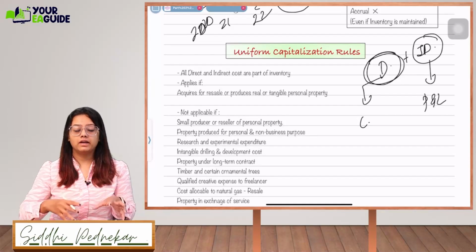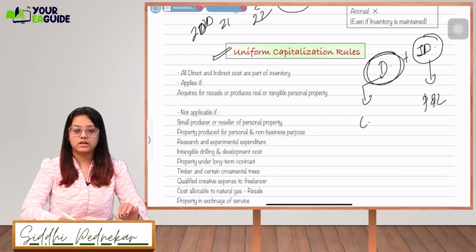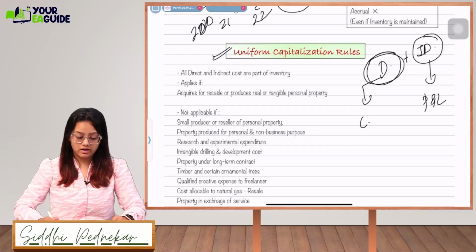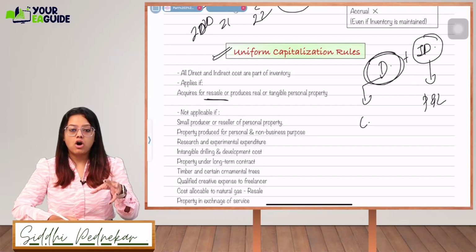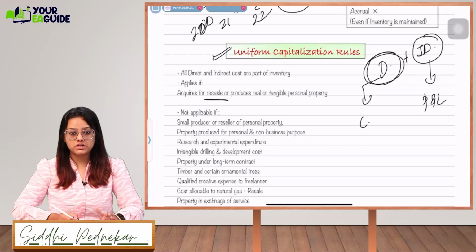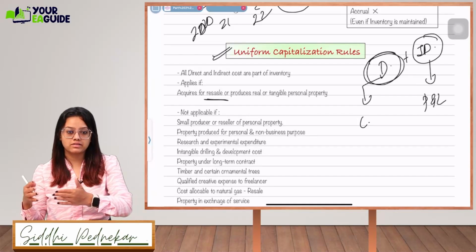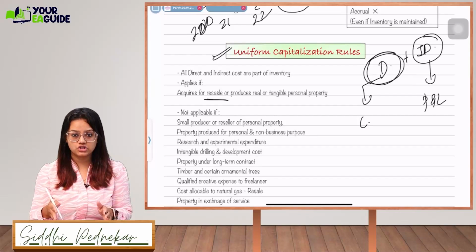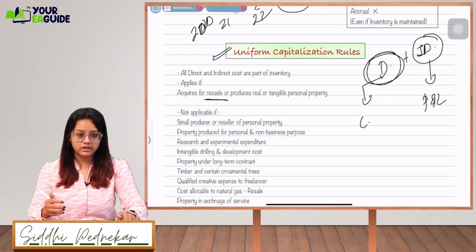So all direct plus indirect costs are part of your inventory if you apply the uniform capitalization rule. This applies if you acquire any product for resale, or produce real or tangible personal property. It means, can I say I'm a trader purchasing on wholesale and reselling that product, or I am producing real tangible personal property and then selling it, then only it is applicable.